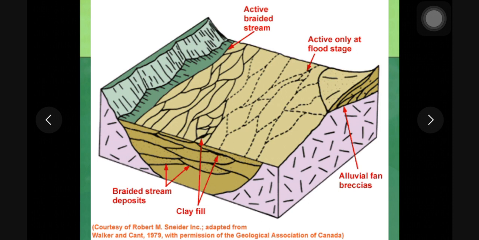So braiding could be one of the reasons for avulsion of a river system. There are various reasons for the migration of a river channel. One is braiding. Another is the formation of crevasse splay in the meandering river system. That part is a separate topic that will be covered under avulsion of river channels.